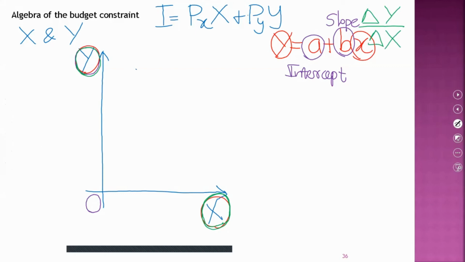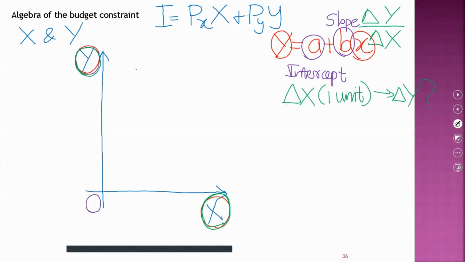When x changes by 1 unit, by how much y will change? So that is what the slope measures.